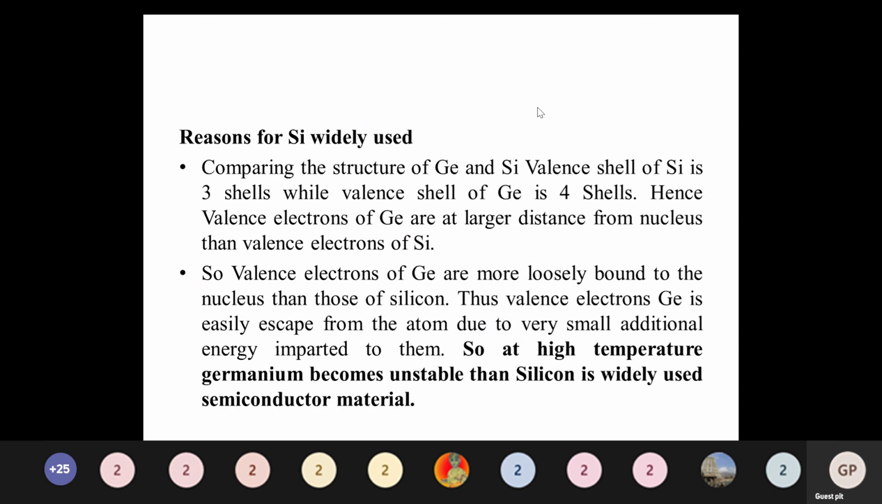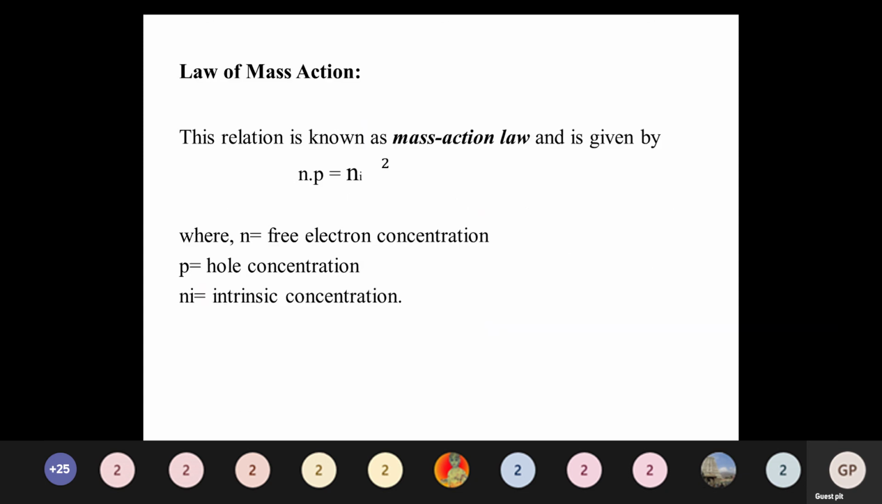Both have the same 4 valence electrons, but this is the concept: only 3 shells in silicon, but 4 shells in germanium. Each shell consists of electrons, but the outermost shell in both cases consists of only 4 valence electrons. That is not an issue. But the distance is less in silicon, because of that reason we mostly use silicon for fabrication and all. So this is one of the concepts.